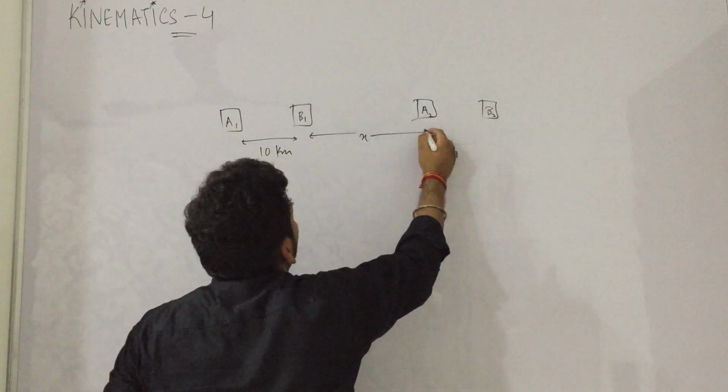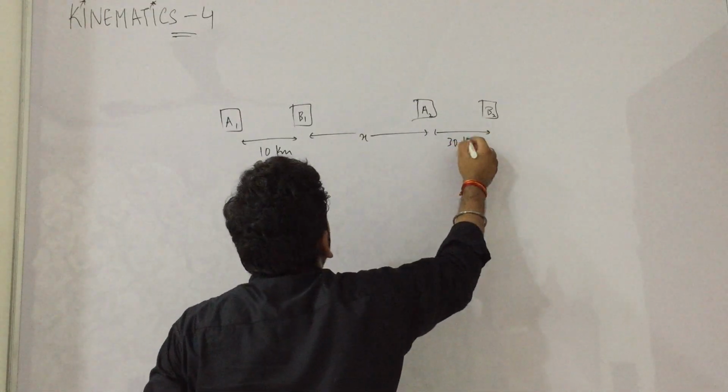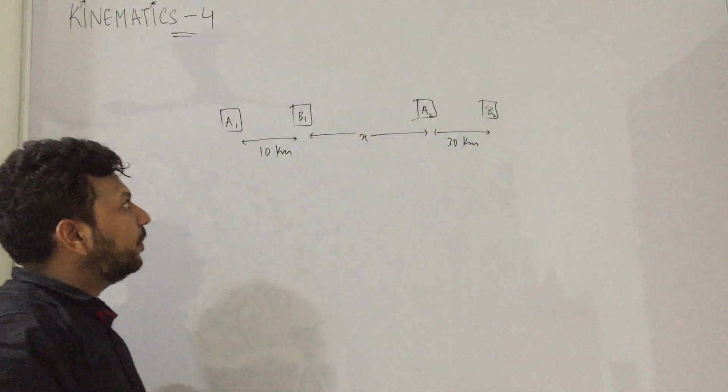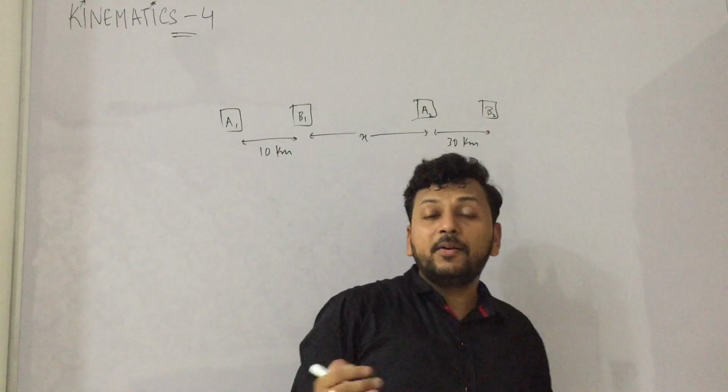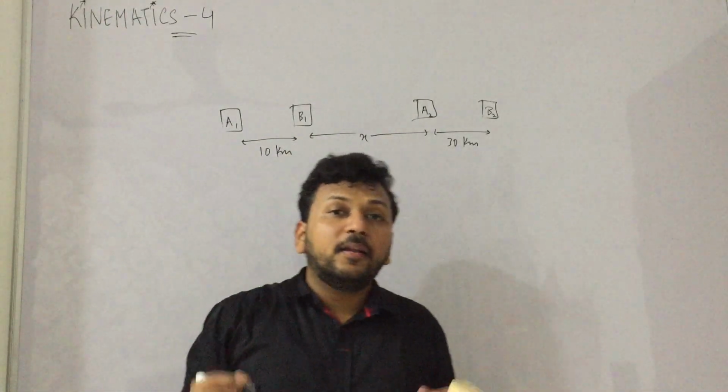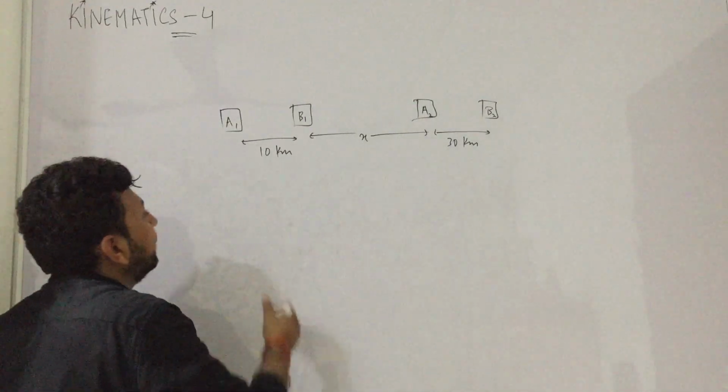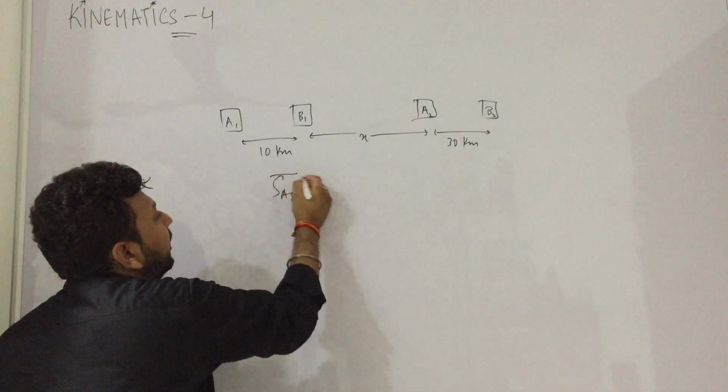Suppose this is X and this is 30 kilometer, 10 kilometer, 30 kilometer. So A has moved from A1 to A2, B has moved from B1 to B2. We have to find the displacement of A with respect to B.